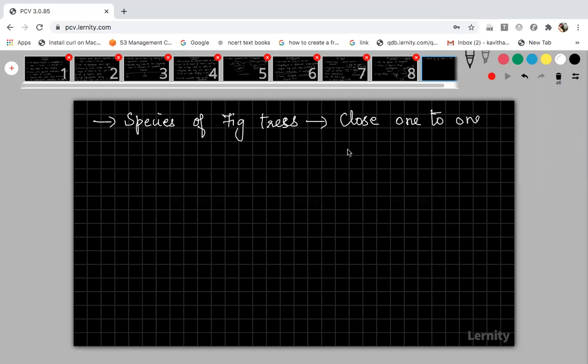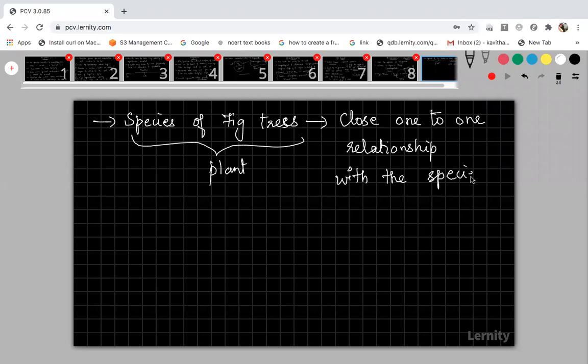This is a plant, and it has a mutual relationship with an animal, an insect, that is, a species of wasp. You know wasp, right? So wasp for pollination.